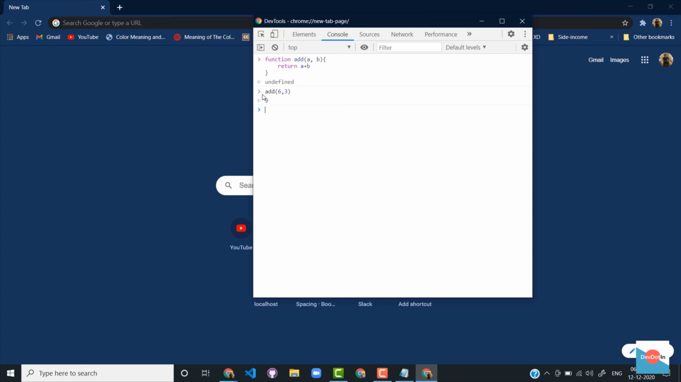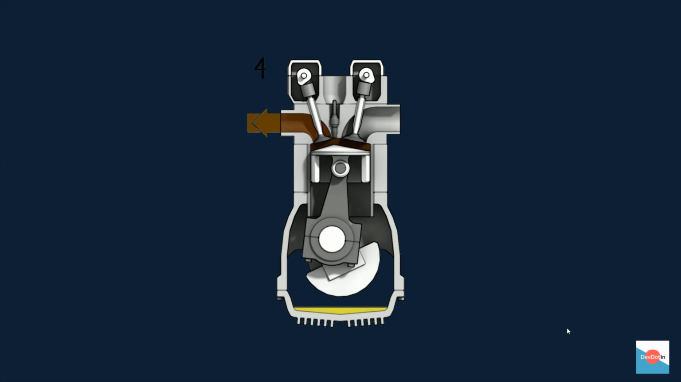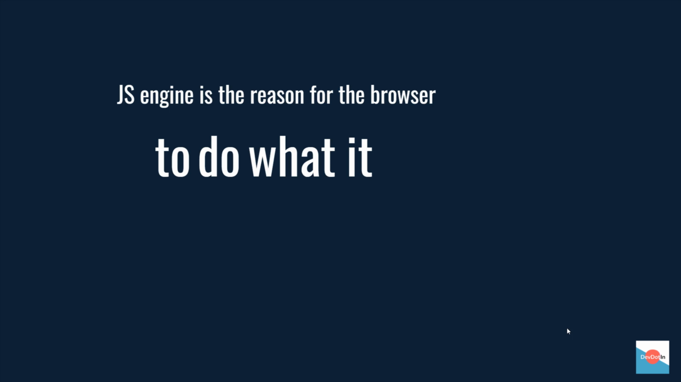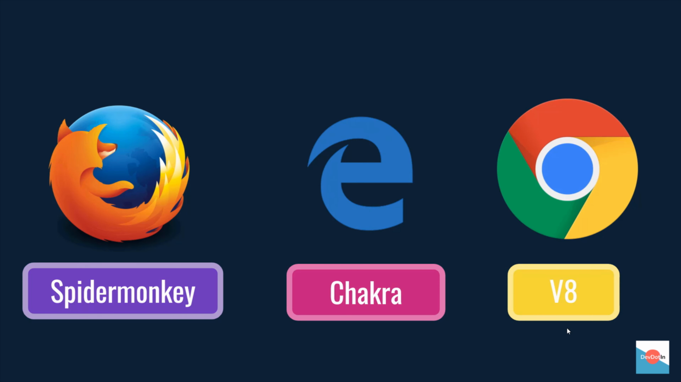The reason it works is that, just like any other machine, Chrome is also running on an engine under the hood. It is called the JavaScript Engine. Every browser out there uses a JavaScript engine. For example, Mozilla Firefox uses a JavaScript engine called SpiderMonkey, Microsoft Edge uses Chakra, and Chrome uses the V8 engine.